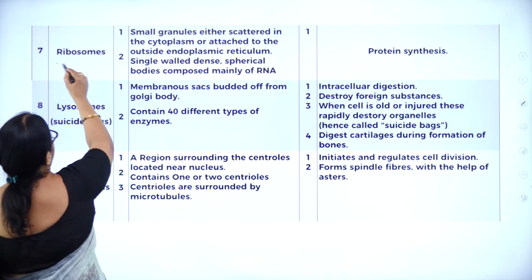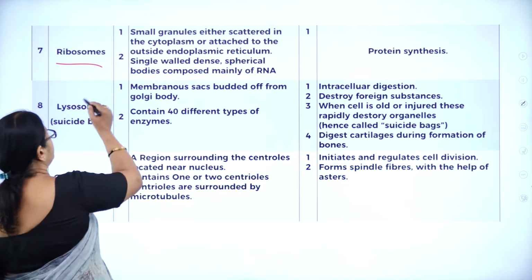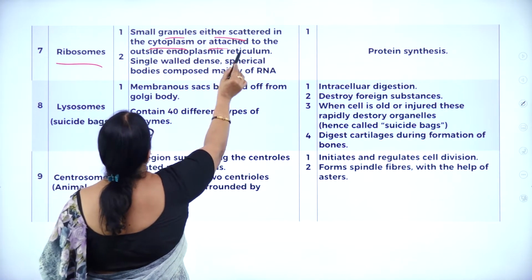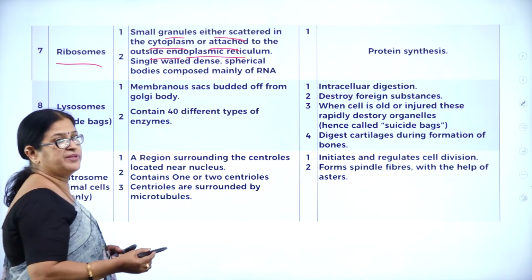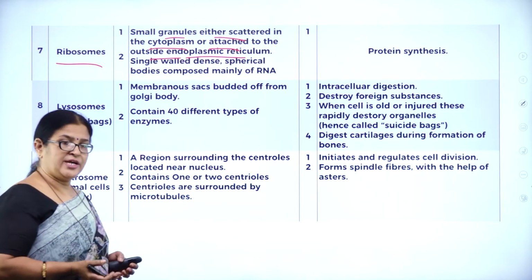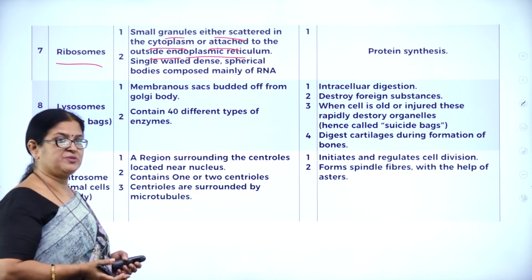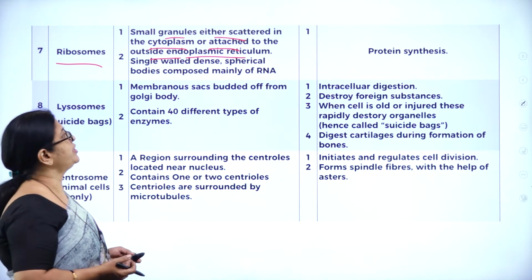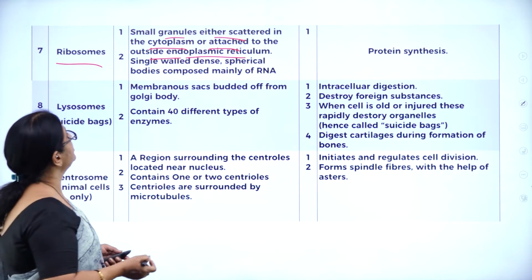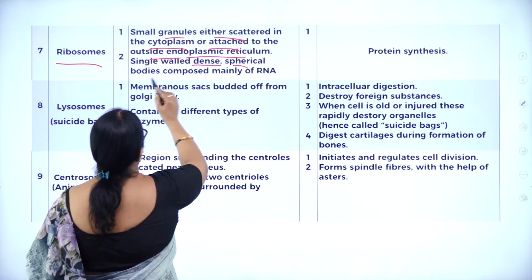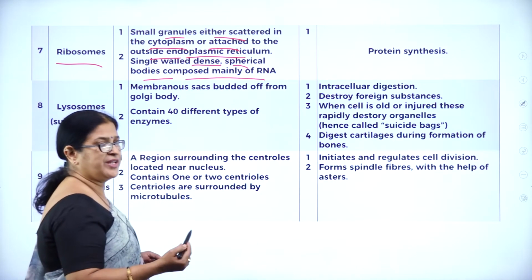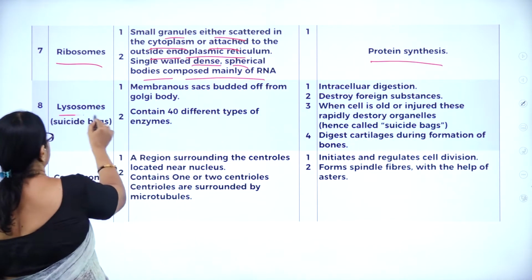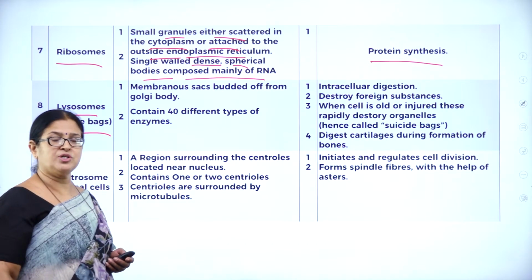Moving on to ribosomes. As we know, ribosomes are called the protein factories. They are small granules either scattered in the cytoplasm or attached to the outside of the endoplasmic reticulum. When attached to the endoplasmic reticulum, it is called rough endoplasmic reticulum, or they may be thrown into the cytoplasm. As you know, they are the sites of protein synthesis, hence they are called protein factories. They are single-walled, dense spherical bodies composed mainly of RNA. So the very important function is protein synthesis. Moving on to lysosomes, which, as I said, are called what? Suicide bags.